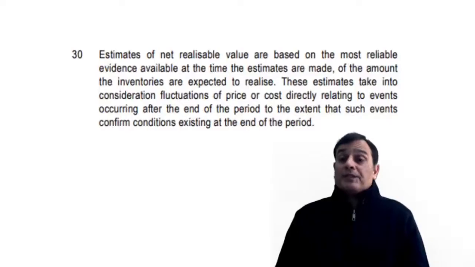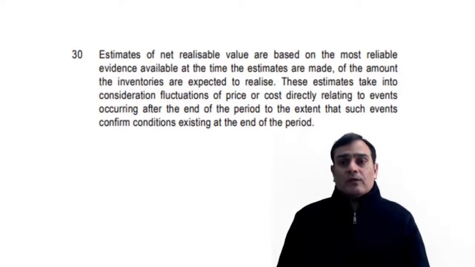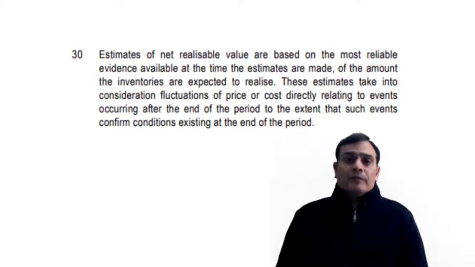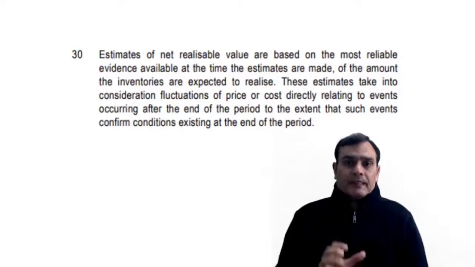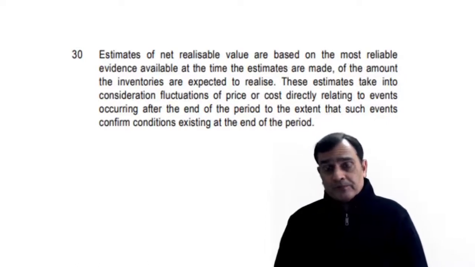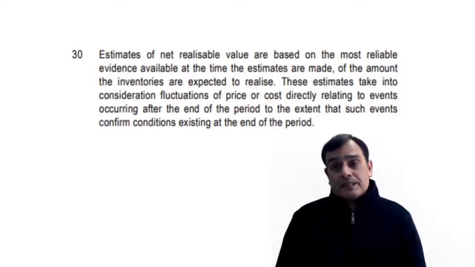Para number 30 tells us that estimates of NRV are based on the most reliable evidence available at the time the estimate is made. It doesn't say that this estimate is done on the balance sheet date. Well, of course, when we measure the inventory as on the balance sheet date, naturally it implies that NRV is computed as on the balance sheet date. But it very clearly says that the calculation of the NRV is based on the most reliable evidence available at the time the estimate is done.